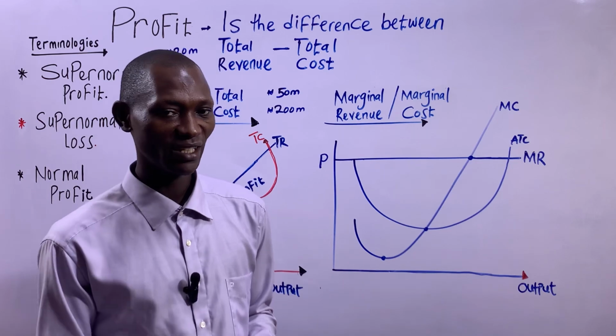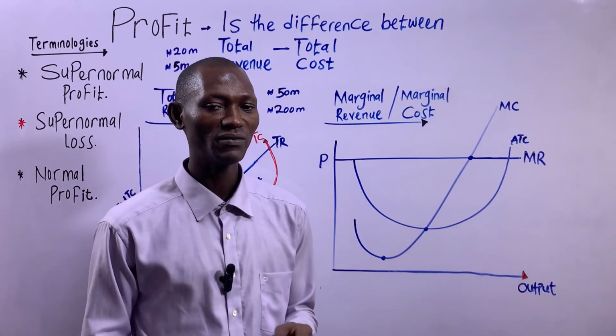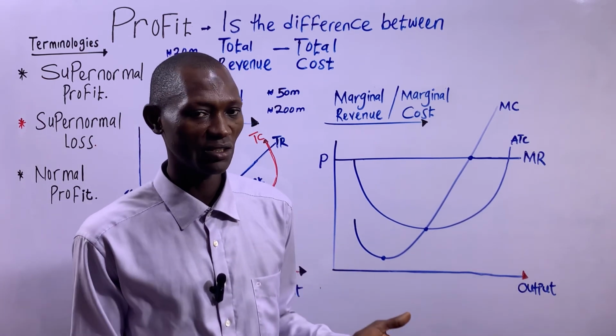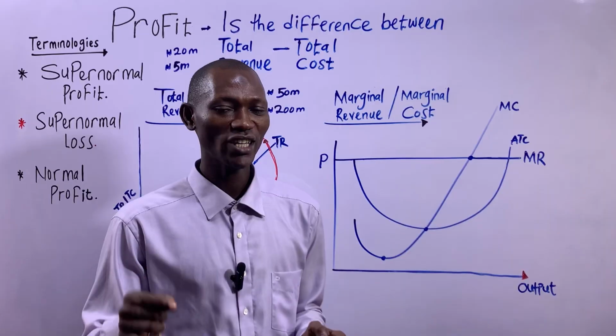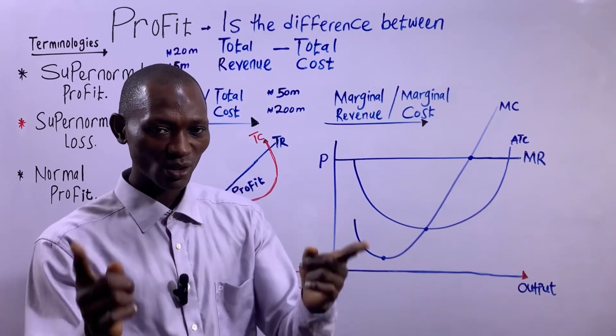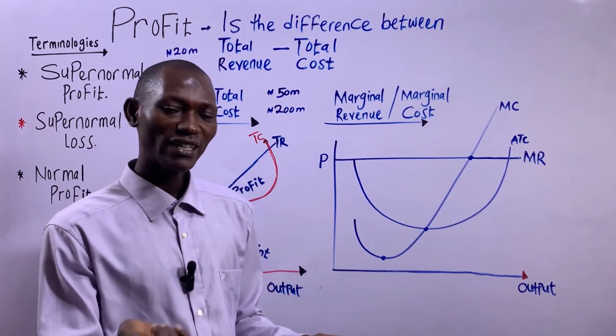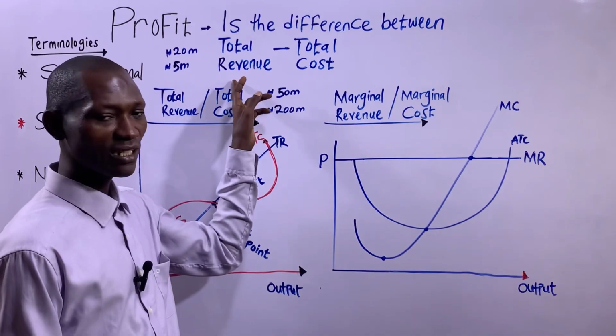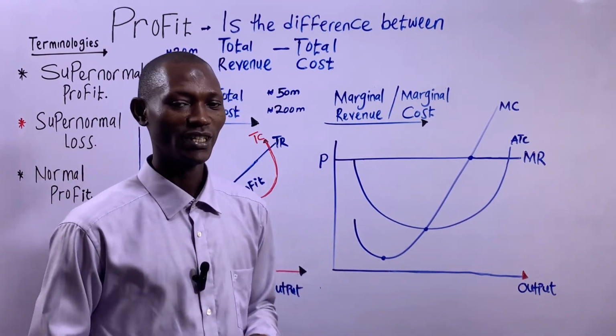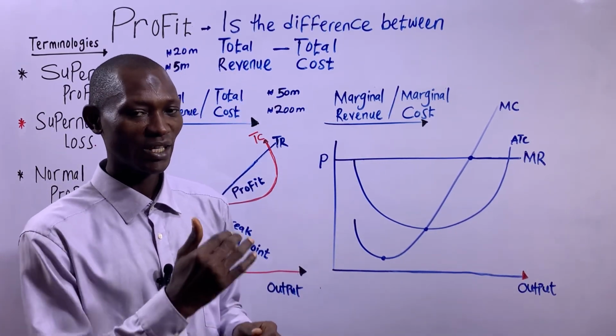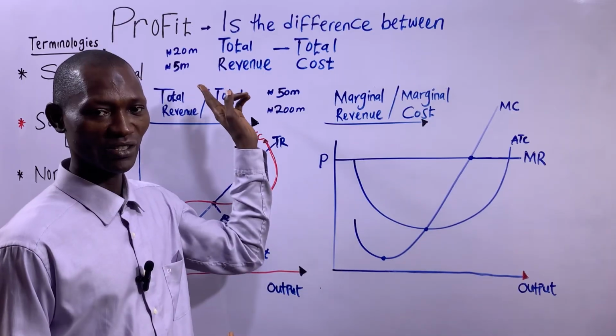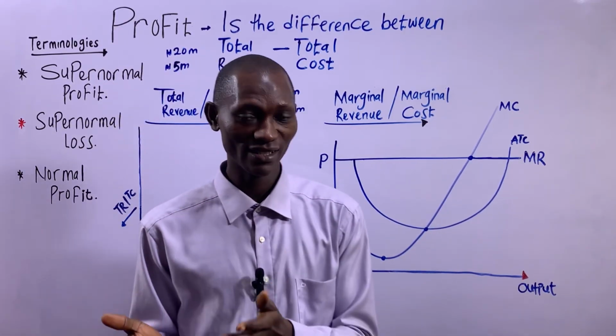If I had rented it out, I would have received rent for the month or for the year. That rent, which I am not receiving, I will factor the cost of that rent and deduct it from my total revenue. That's what it means. And it will reduce my profits to a large extent, basically.